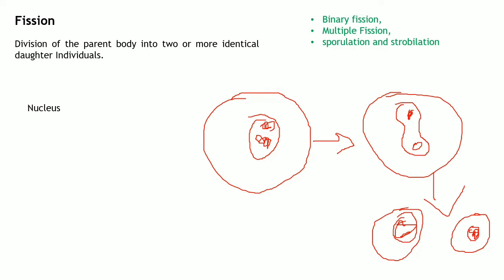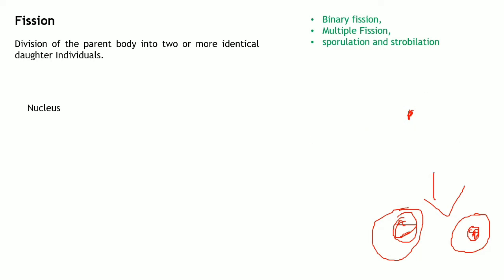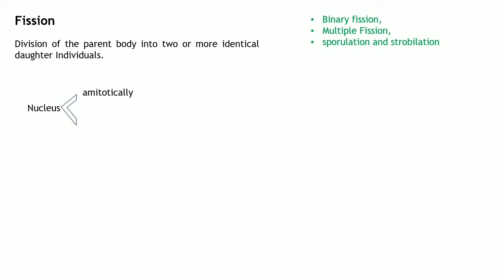This can happen amitotically as well as mitotically. I have given some examples for amitosis.